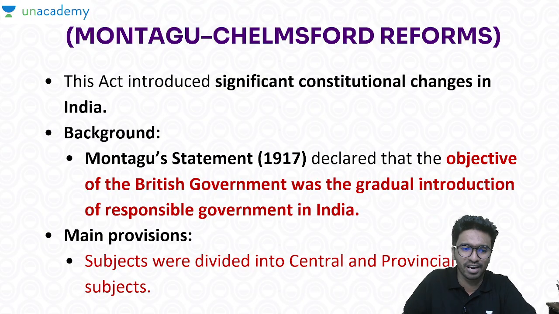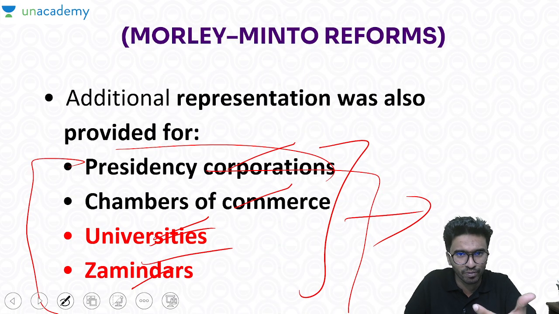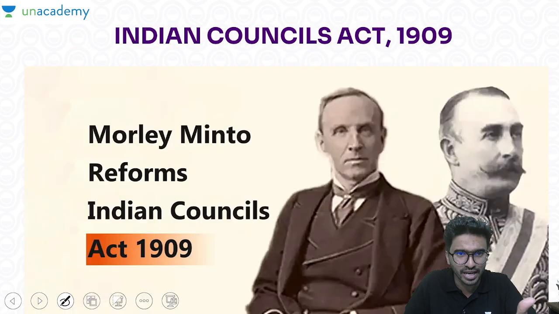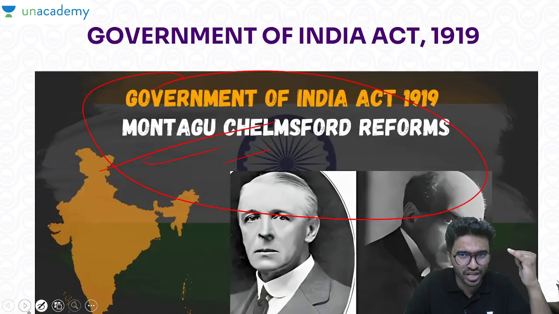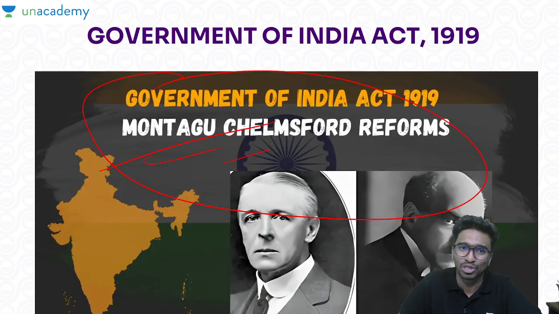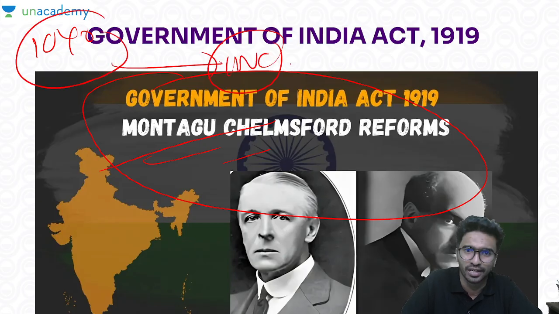Now things have changed a lot. The last council act happened in 1909, and now it is 1919. So in these 10 years, the same INC must have got stronger, the same middle class must have got stronger, right?